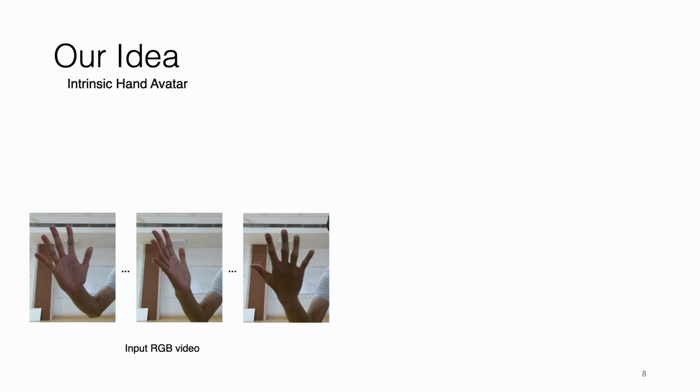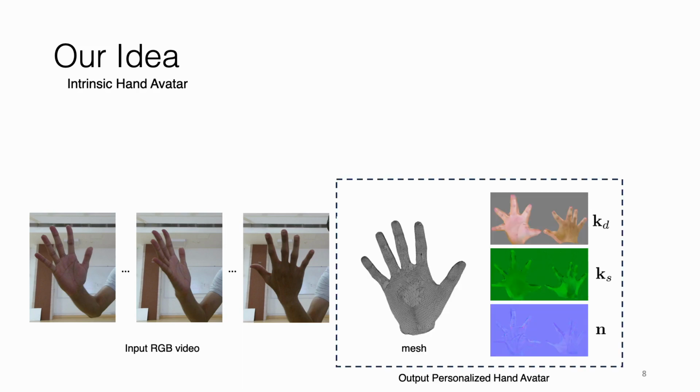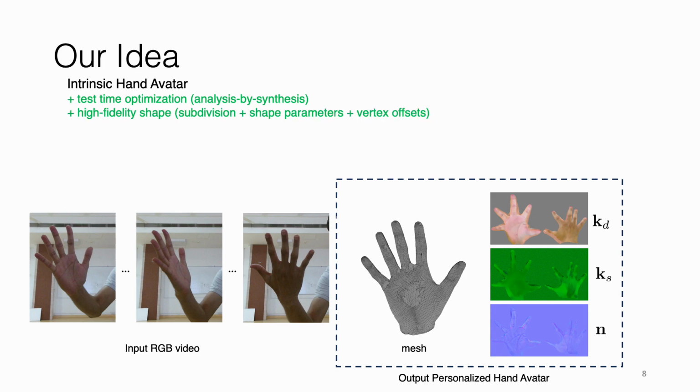We propose a method to reconstruct an intrinsic hand avatar from a monocular RGB video. Our avatar representation consists of a mesh for geometry and texture maps for appearance. Our method uses test time optimization and thus can optimize to any new input using an analysis by synthesis approach. Our hand shape model can represent detailed geometry by using a coarse to fine subdivision while allowing per vertex offsets.